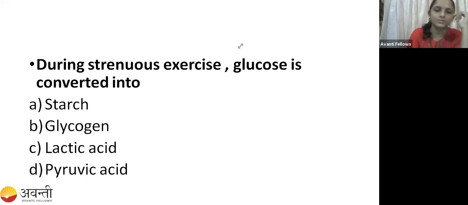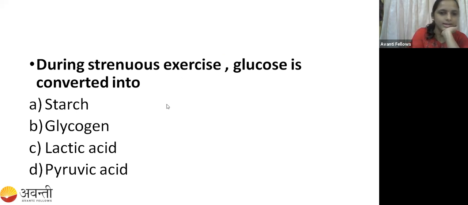What is the name for that process? Guys, answer me. Glucose was broken down into pyruvate, right? What is that process called? Glycolysis, right?